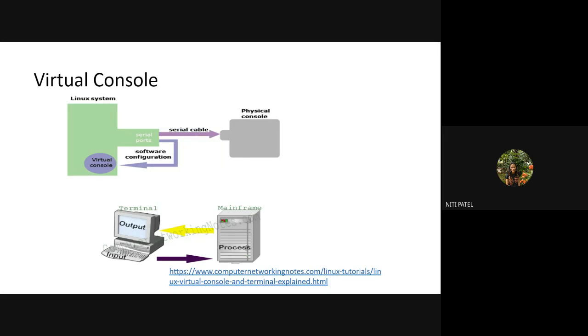Before that, serial ports used to come, serial cables used to come, or we called it the serial port. So its connection was done on to the serial port. The cable where the keyboard was used to connect, that cable was called a serial cable and the port to which it was connected was called the serial port. It somewhat looks like your monitor's port. The blue color port of the monitor. HDMI.